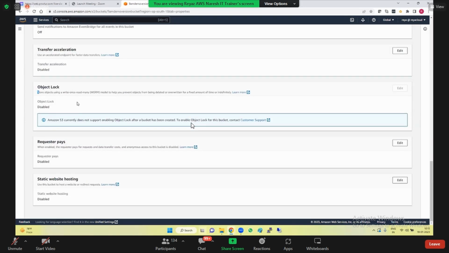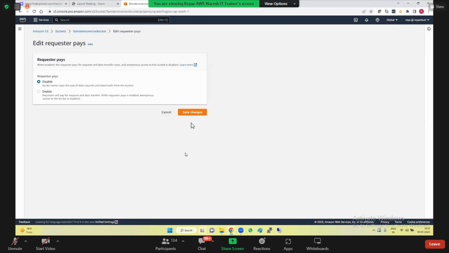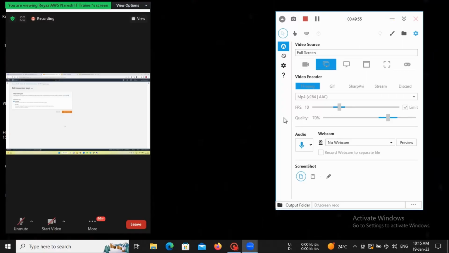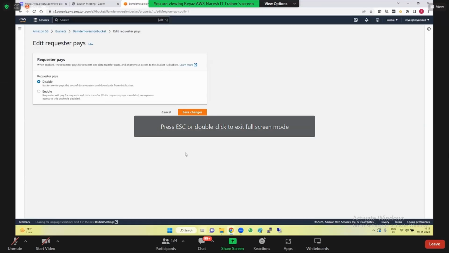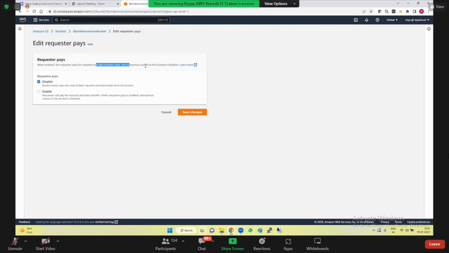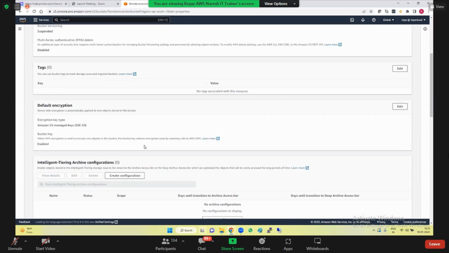Object lock, you can enable it. Requester pays is also the same thing. Requester pays means, guys, if someone uploads any object in your bucket, who should be paying for it? If the requester wants to pay, you can enable this. It's the same thing, guys, like how you have Amazon Prime, you have Netflix, you pay and then open their movie file, correct? So if you want this kind of setup, the data transfer cost and everything will go on a requester basis. If you want to enable it, it's just a matter of enabling or disabling. But don't do that.